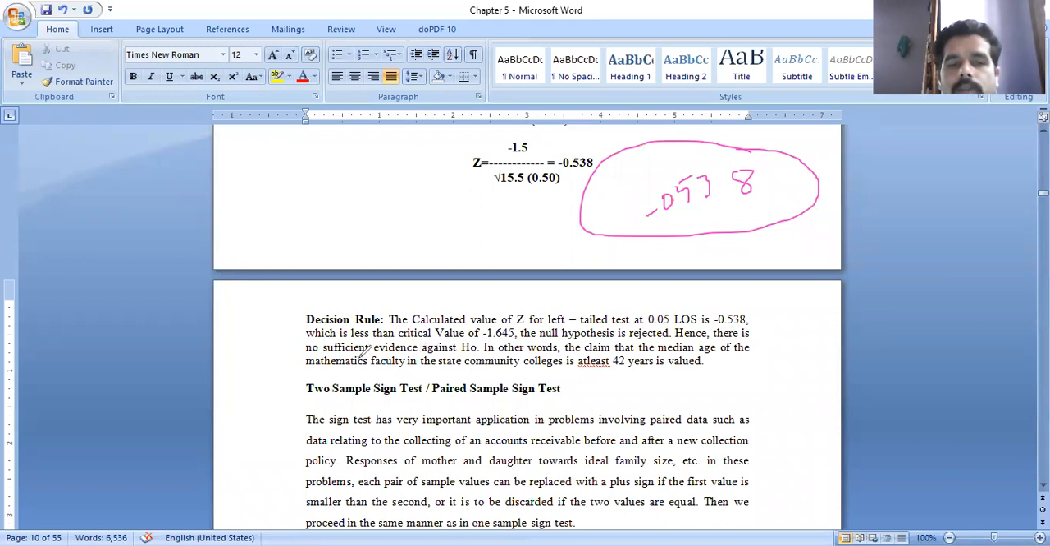Hence, there is no sufficient evidence against H naught. In other words, the claim that the median age of the mathematics faculty in the state community college is 42 years is valid. So you listen carefully how this minus 1.645 came here. Minus 1.645, already we have seen.